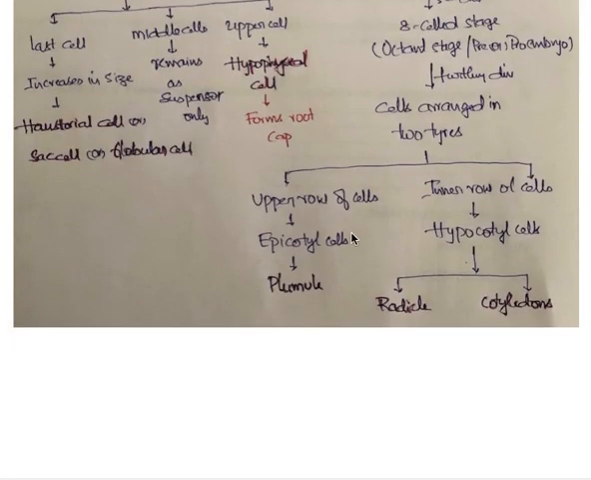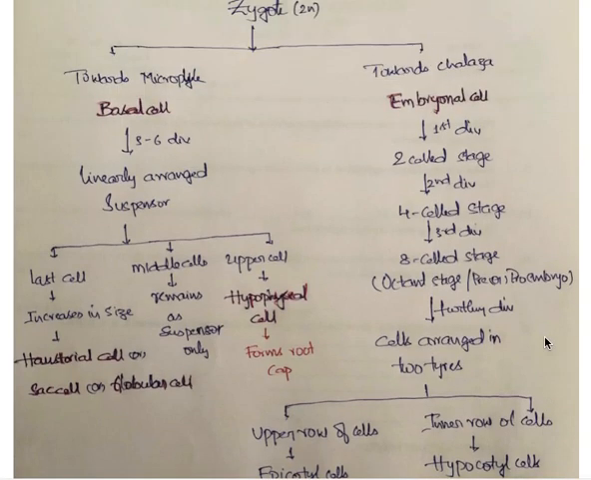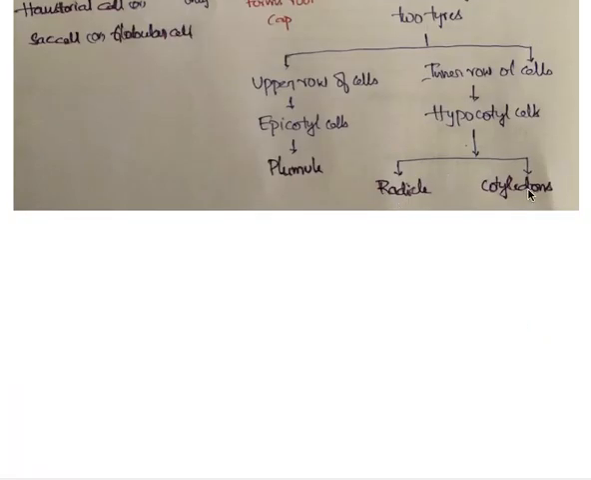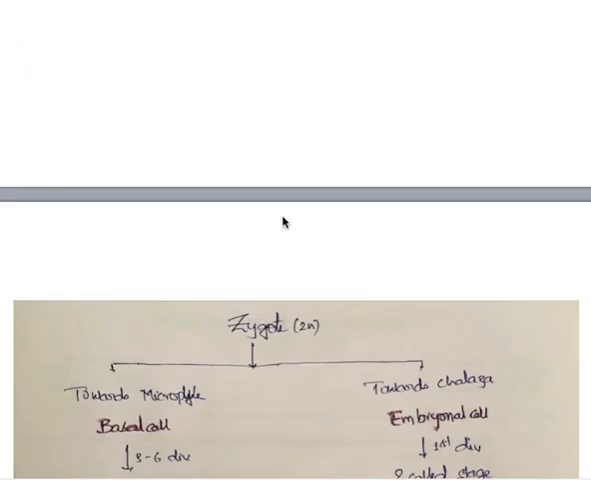What are they? Let us see what they are. Yes, the upper row of the cells, the epicotyle cells, forms the plumule, and the inner row of cells, the hypocotyle cells, forms the radicle and cotyledons. Now this hypophyseal cell converts into the root cap. Again scroll up and you will understand.